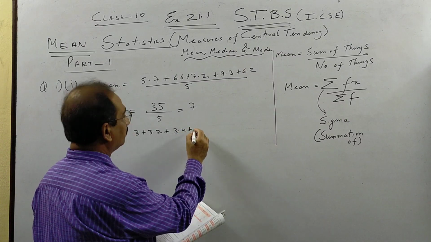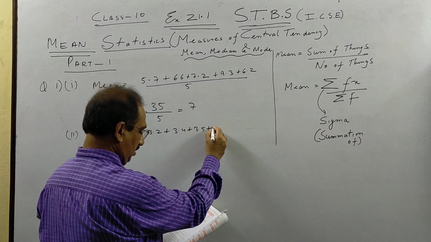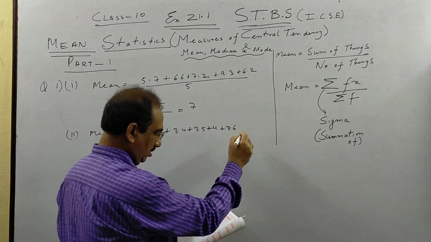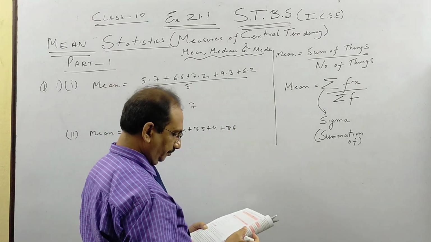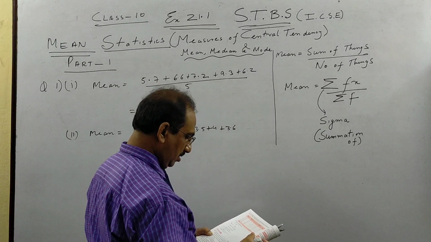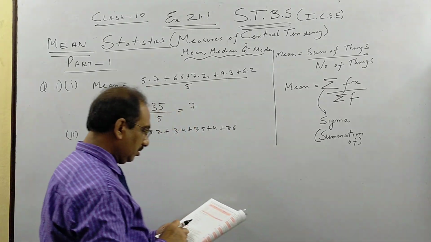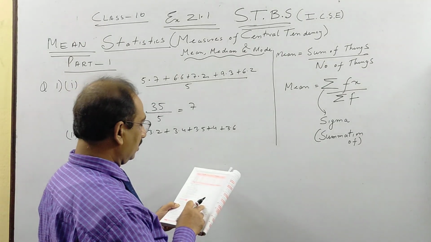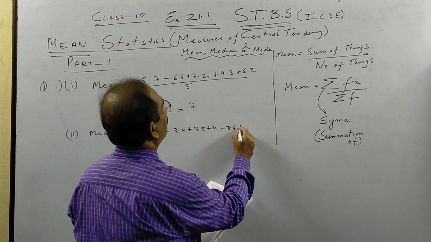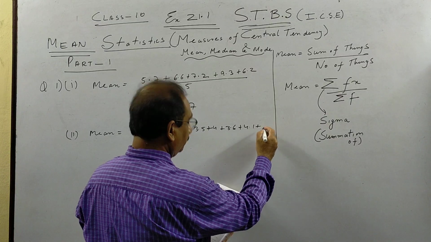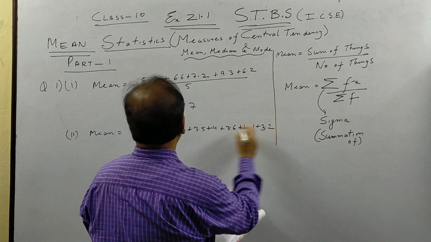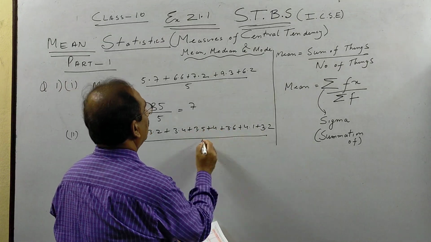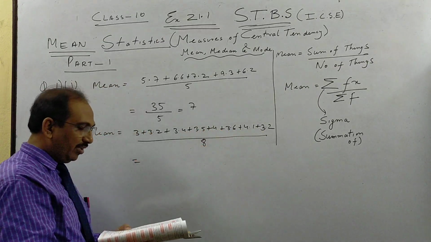So let us add. How many things do we have? 1, 2, 3, 4, 5, 6, 7, 8. So we add the same way as I have done.